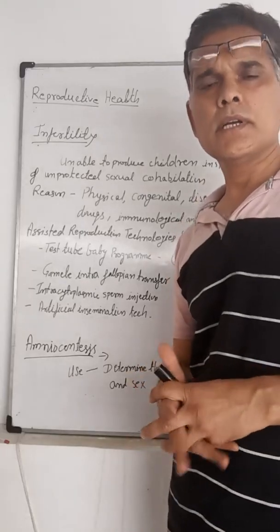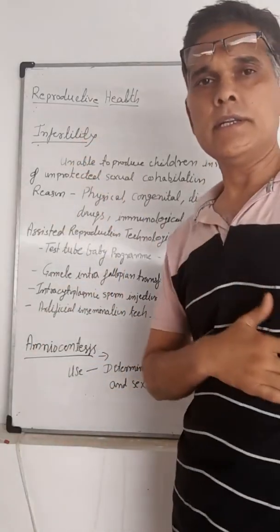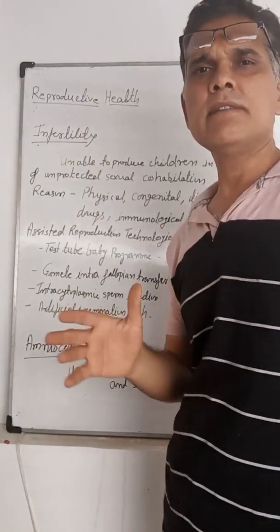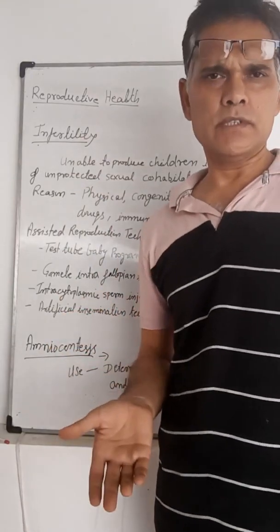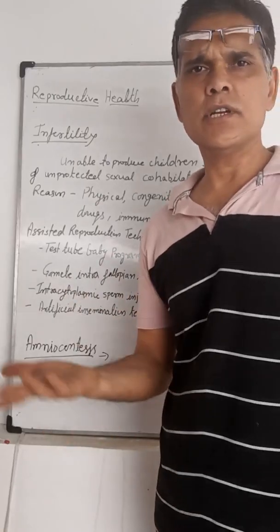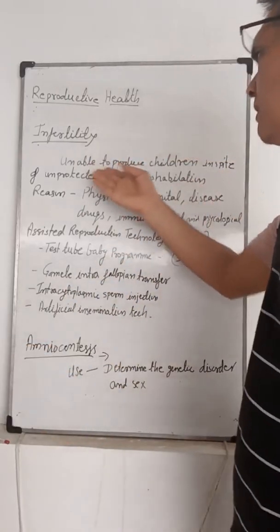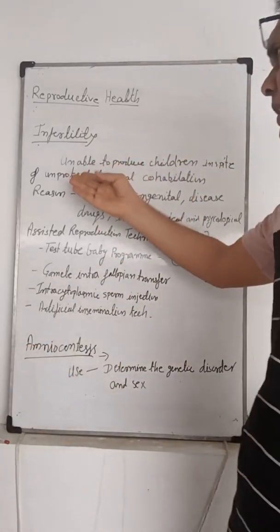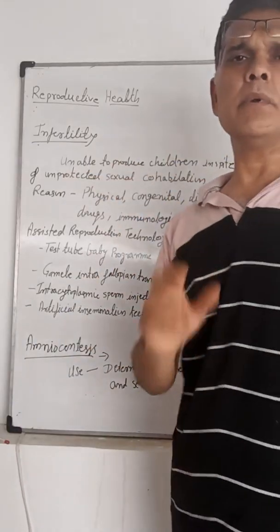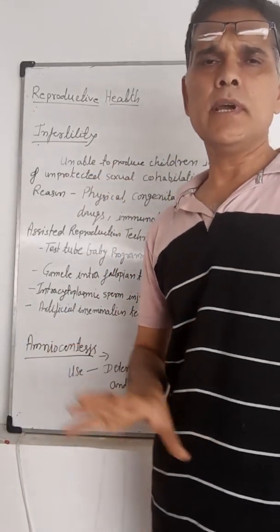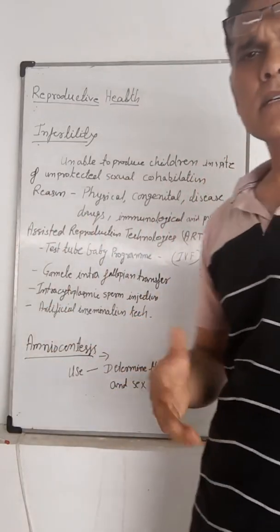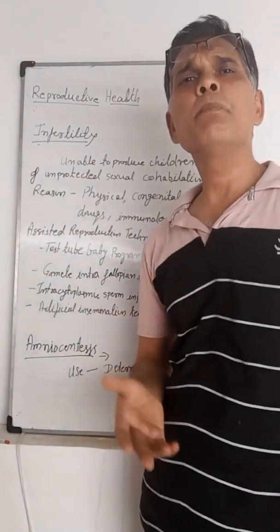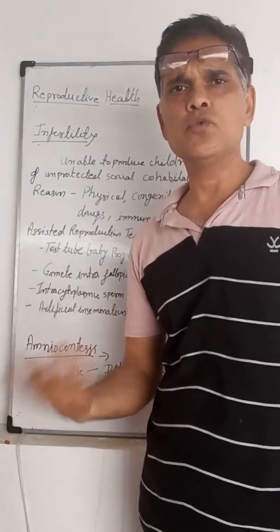Next topic is infertility. What is infertility? When a couple is unable to produce young ones, that is known as infertility. Or being unable to produce children in spite of unprotected sexual cohabitation, that is infertility. Infertility is due to many reasons.